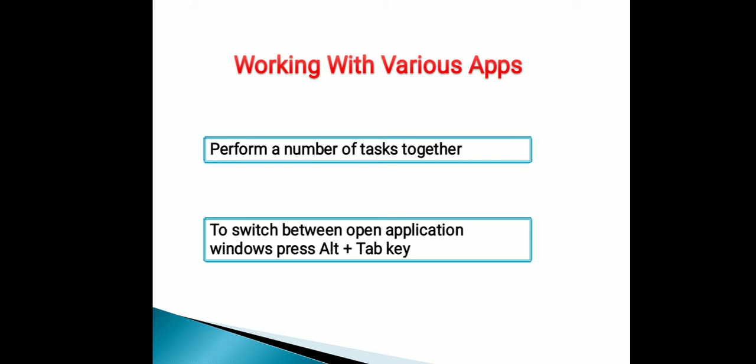To disable this view, simply right click again on the taskbar and choose the undo show side by side option. In this way you can work on multiple open applications and also switch from one application to another easily. I hope you understood how to work with various apps.